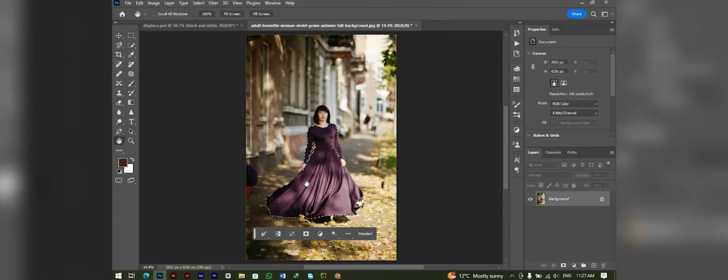So we have our selection done, and here we will create the duplicate layer.